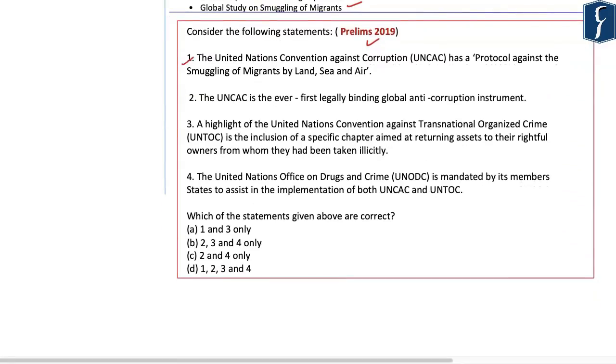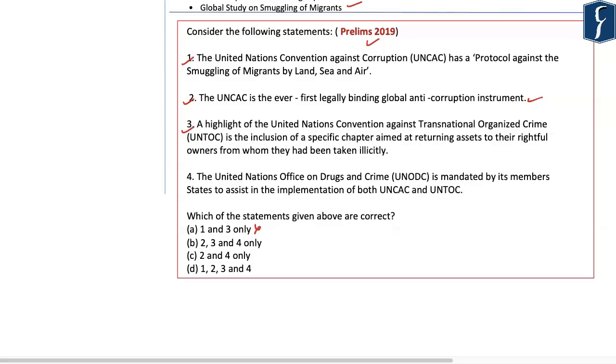Now, if you look at the first statement, it says the United Nations Convention Against Corruption has a protocol against the smuggling of migrants by land, sea, and air. The second option reads the United Nations Convention Against Corruption is the first ever legally binding global anti-corruption instrument. Now, the second statement which is given here is right. So, since the second statement is right here, you can easily rule out option A.